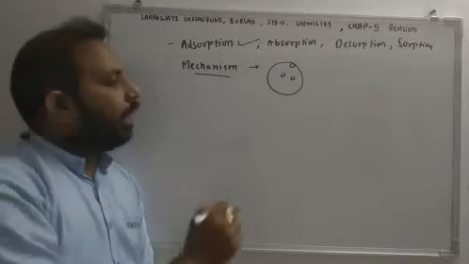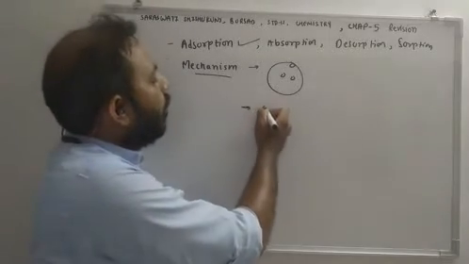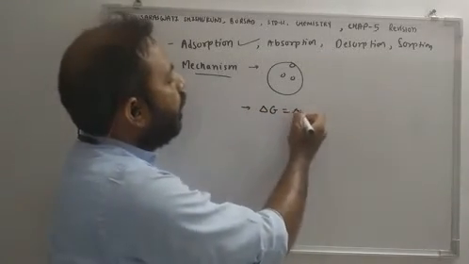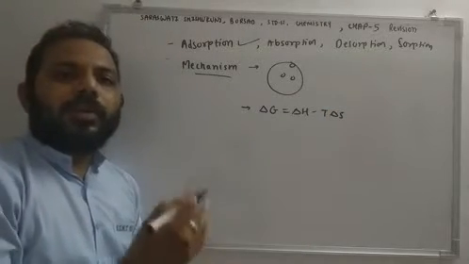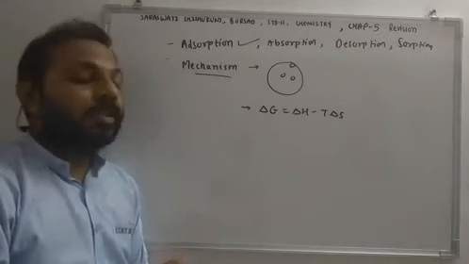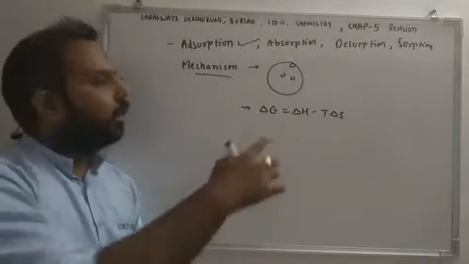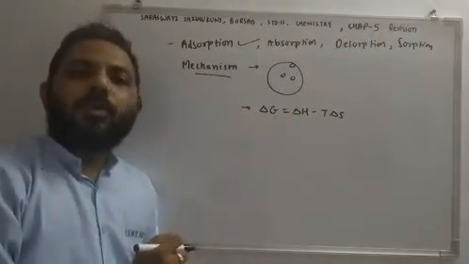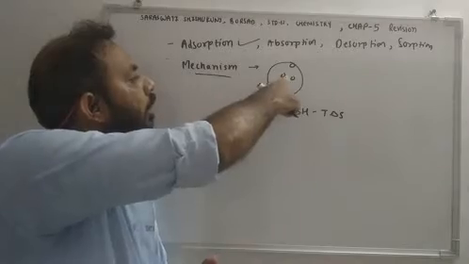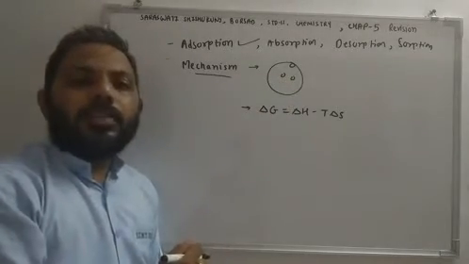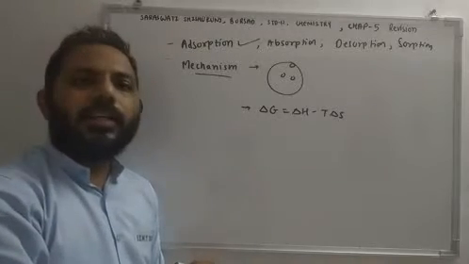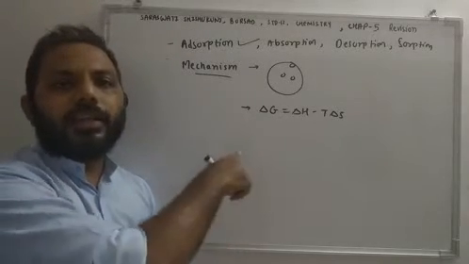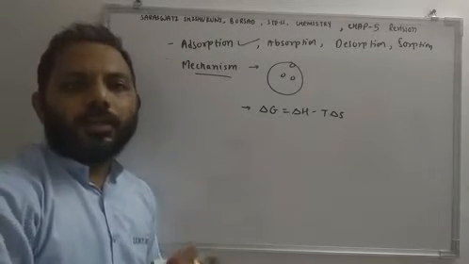Okay. The second part deals with the thermodynamics formula, delta G is equal to delta H minus T delta S. So whenever there is a question on mechanism, you should write these two topics. First topic is type of interaction, and second topic is thermodynamics. Delta G is equal to delta H minus T delta S. You should discuss why delta G is negative for adsorption.